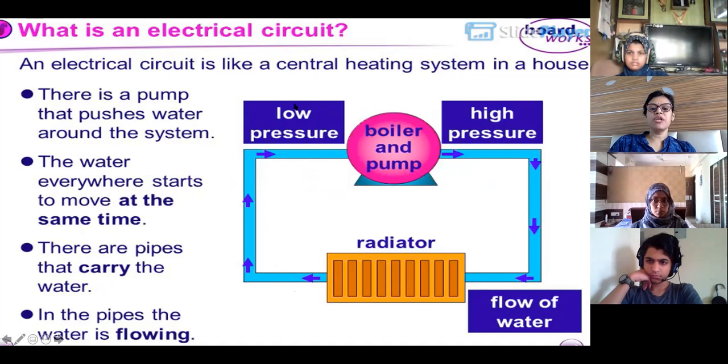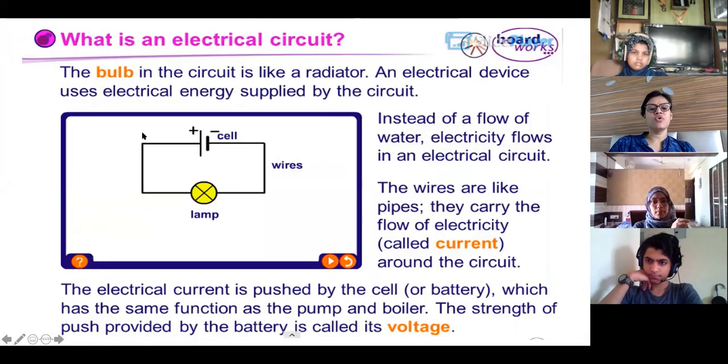Only thing is, here, instead of low pressure and high pressure, you will have a cell which has got high positive potential, which is high pressure, and the negative terminal of the battery is low pressure for positive charges. So you can say that as water flows, the same way current flows in the circuit.